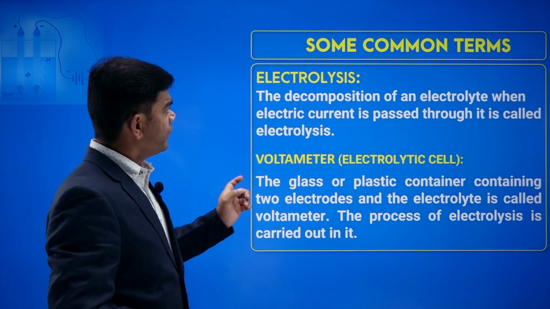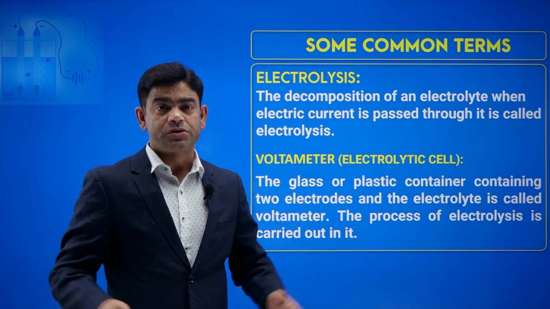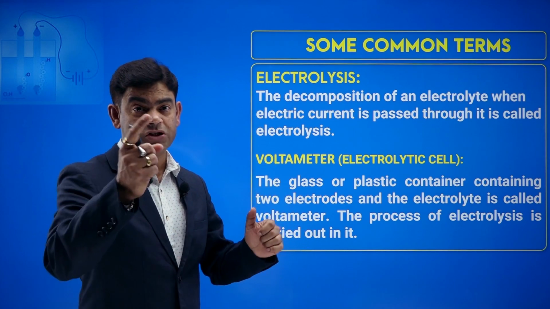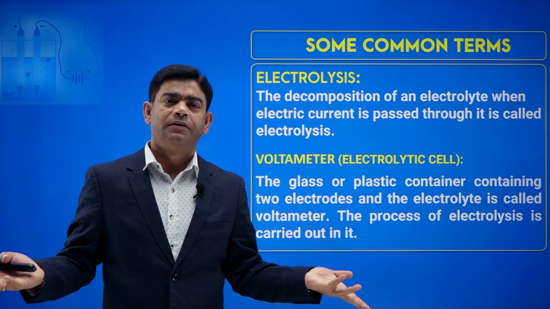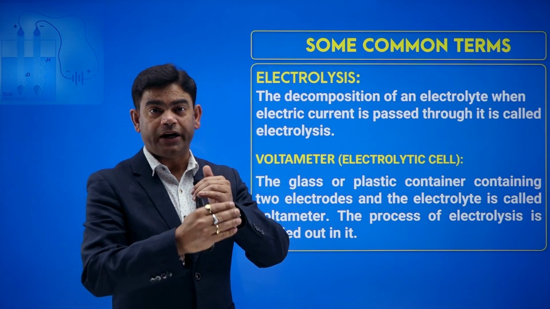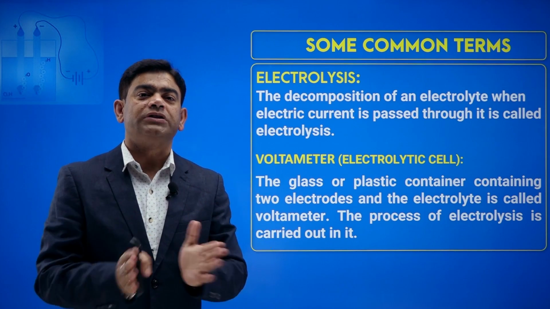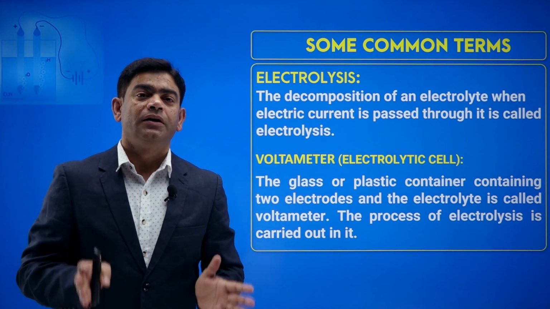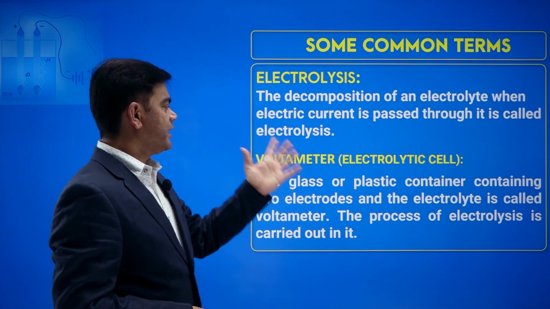So moving further, these are some of the common terms we use for this process. The first one, electrolysis. Quite clear now? What is electrolysis? It is the passing of current through an electrolyte, and when you pass current through an electrolyte, it decomposes. It dissociates into positive ions and negative ions, and that process is called electrolysis.